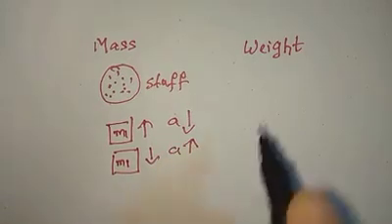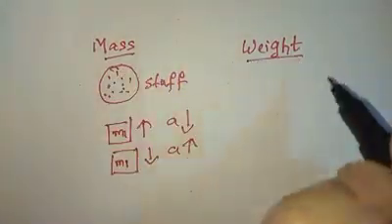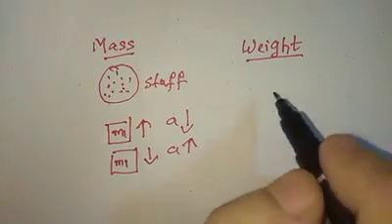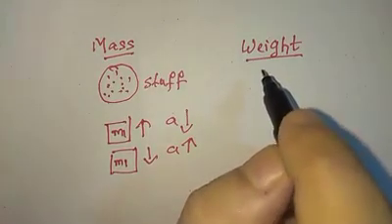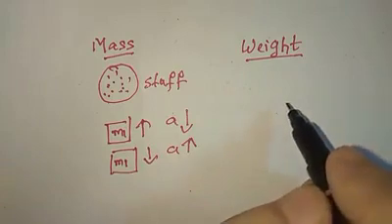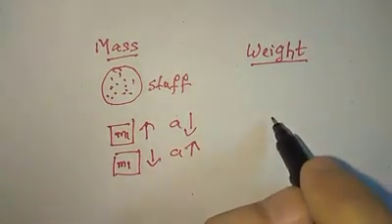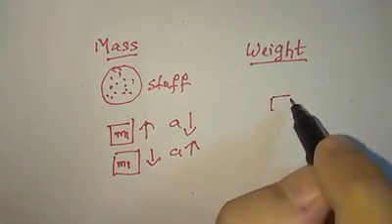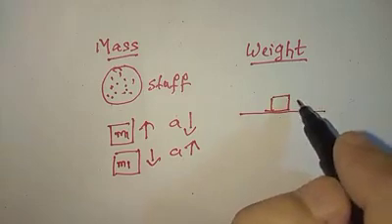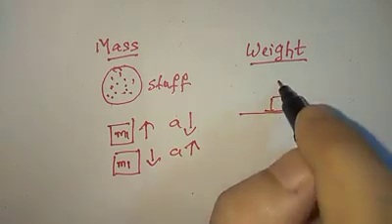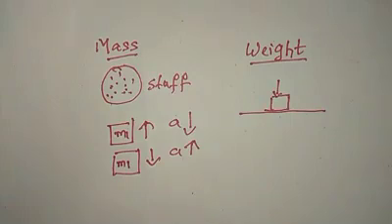And what is weight? This is mass, and now we talk about weight. Weight is basically the force of gravity on an object. So say this is an object which is right on the floor. Weight would be how much force of gravity is acting on the object.